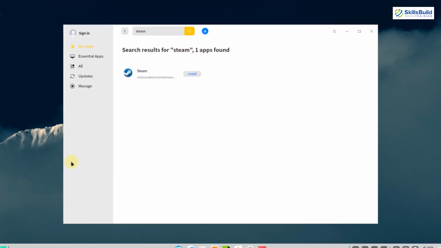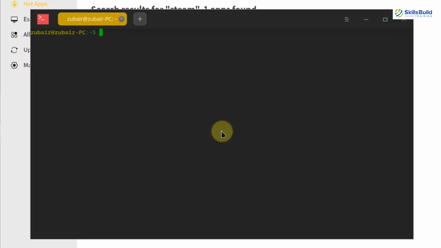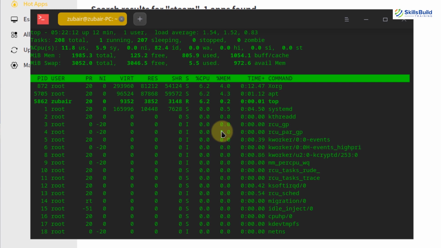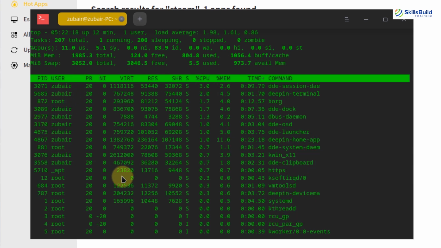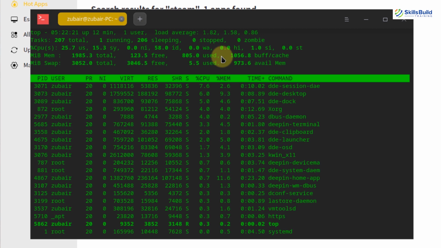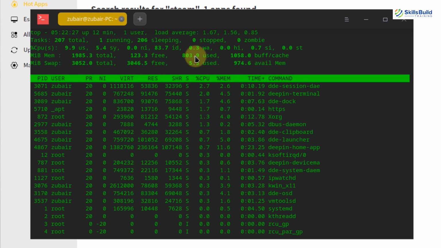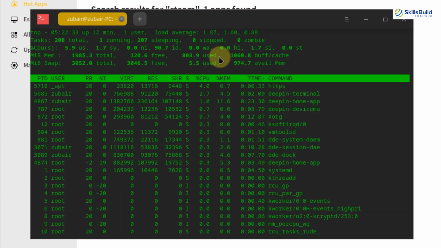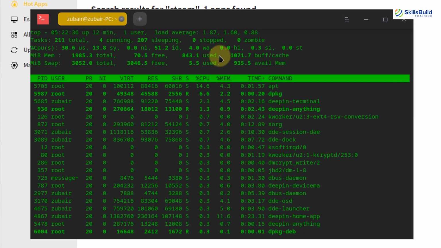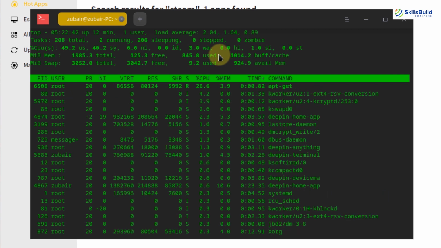Now let's see how many system resources this Linux distribution uses. I will open my terminal and here I will just write top, and here we have all the information about the processes and the memory, or you can say the resources that are being used by each process. Here we have the whole information about the resources being used at the moment. So it is using almost 804 megabytes of RAM. So it is not a lot of resources. It means you can use this Linux distribution on your average systems as well, and you will enjoy using it with all the latest features and updates.